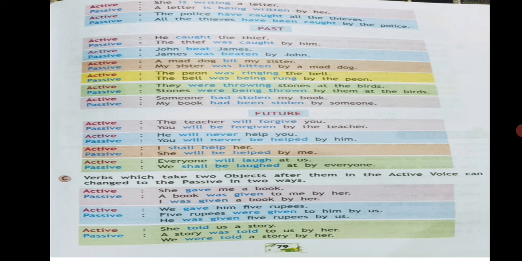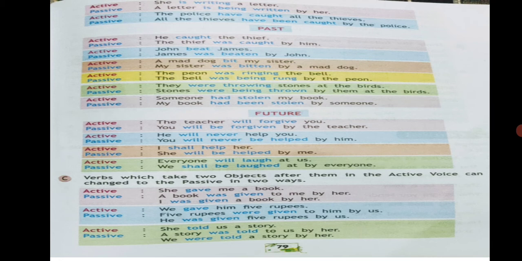Now let's see what's given below. Verbs which take two objects after them. Two objects, okay, not one object. These are all one object. Verbs with two objects after them in the active voice can be changed to the passive in two ways. Like the example given now. She gave me a book. A book was given to me by her. I was given a book by her.